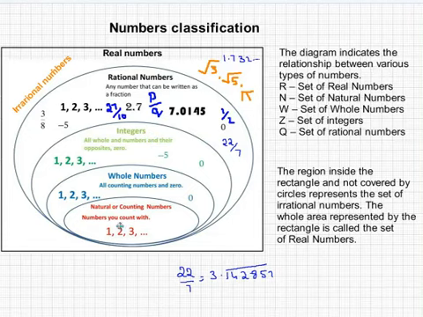Then you have something called countable numbers, which are natural numbers, whole numbers, integers, and rational numbers. Countable is nothing but counting numbers: 1, 2, 3, 4, 5. When you include 0 into that, we call that a whole number. When you include negatives also, like -5, -4, then we call those integers. Integers have negatives, positives, and zero also. And rational numbers have all integers as well as some fractions, like 2.71 or 0, -5, all.